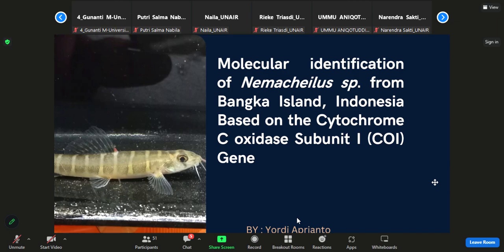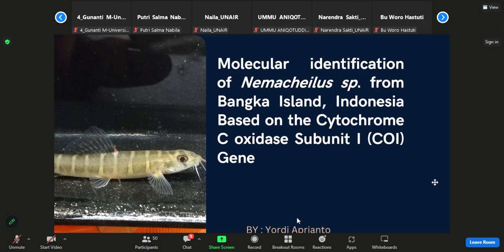Nemaeculus is a genus of stone loach native to Asia. There are 13 species of the genus Nemaeculus that can be found in western Indonesia, from 44 species that exist in Asia. During our expedition to Bangka Island, between the 20th and 25th of January 2023, we discovered 15 specimens of Nemaeculus sp.